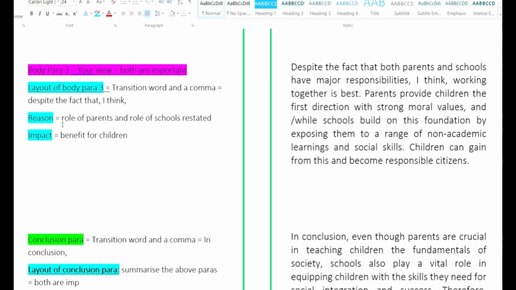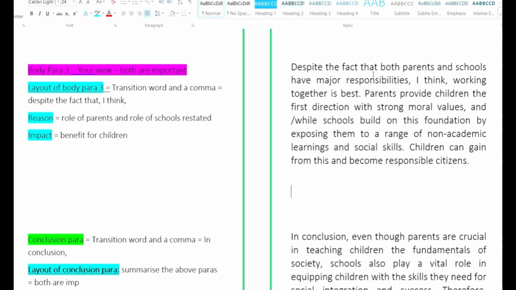The reason is role of parents and the role of schools. You are restating it. How well they are important as you have described earlier in body paragraph 1 and body paragraph 2. So you restate it. Then it is the impact, which is benefit for children. Both parents and schools benefit the child. Let's get into the paragraph.